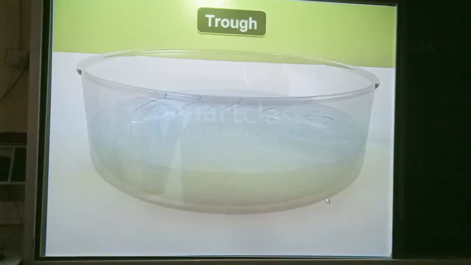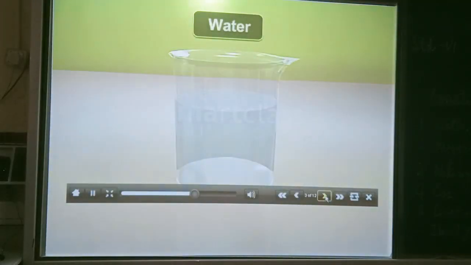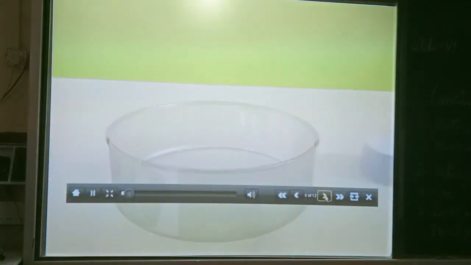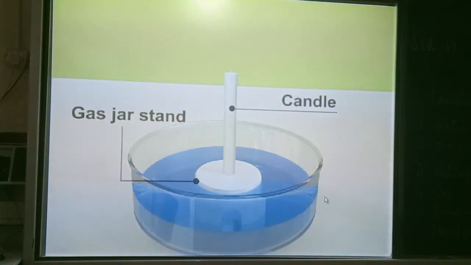Let's perform an experiment to know about the composition of air. For this, let's select a glass straw, some water. To start the experiment, place a candle on the gas jar stand.